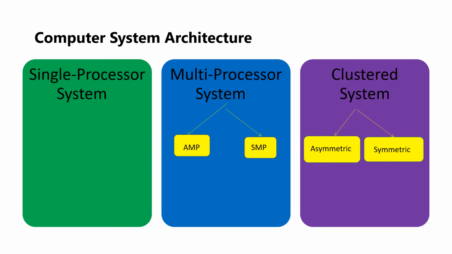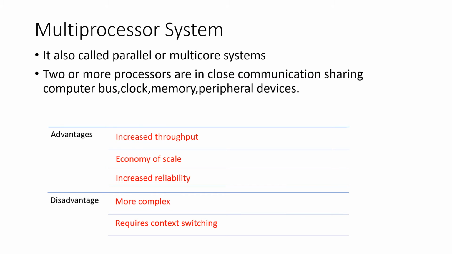Next computer system architecture is multiprocessor system. It is also having two types again, asymmetric multiprocessing and symmetric multiprocessing. Multiprocessor systems are also called as parallel system or multi-core system, which is having two or more processors in close communication, sharing the computer bus, clock, memory as well as peripheral devices.